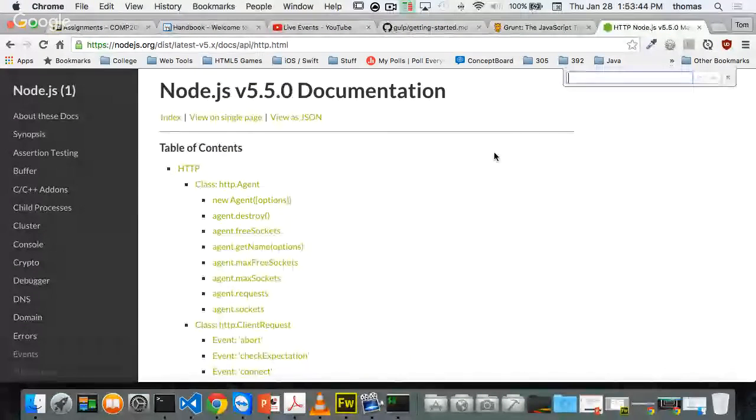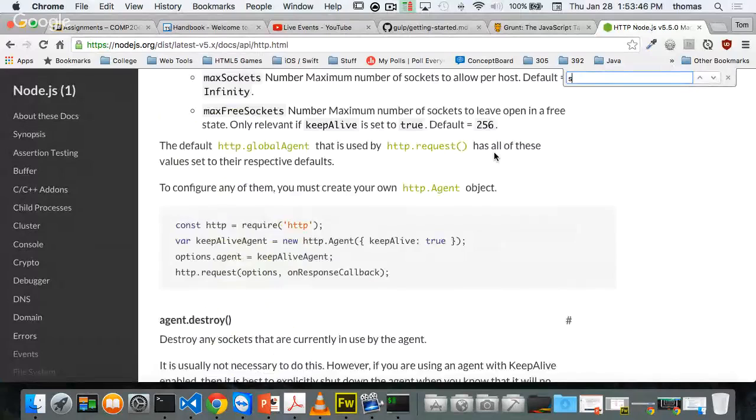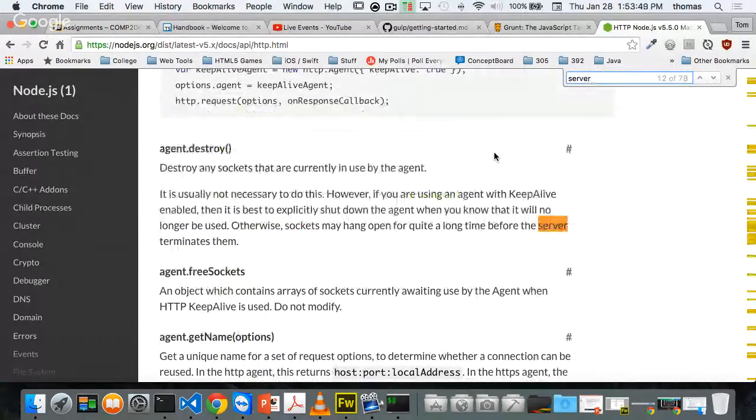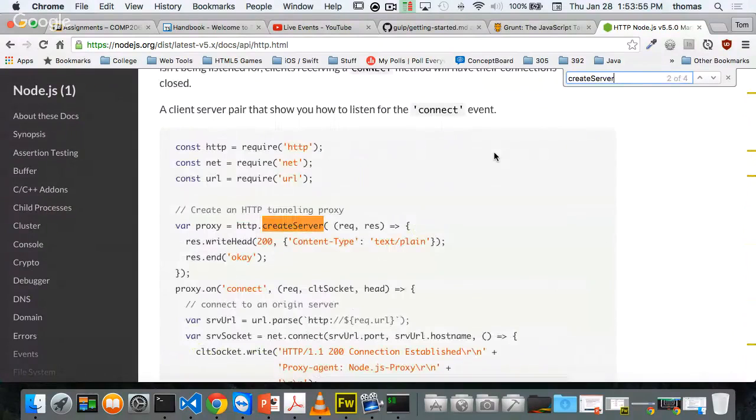If I go Command or Control F, and I go server, somewhere down here, right? There's lots of things like that. So if I say create server, there it is. Here's an example of how we can create a server, right? So in this case, they're calling it proxy. And I'm going to do this request response like we did before. This is ES6 again. It's written in ES6 with a writeHead and some kind of message that we're going to send back. I want this pattern. That's what I want. I want this pattern for sure.